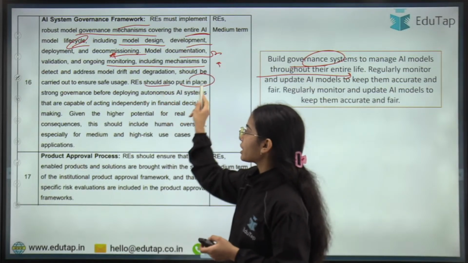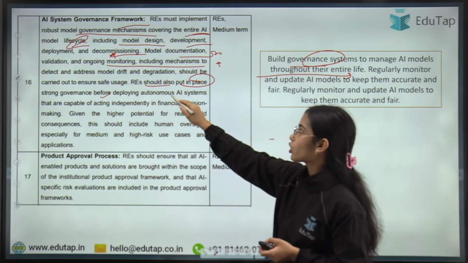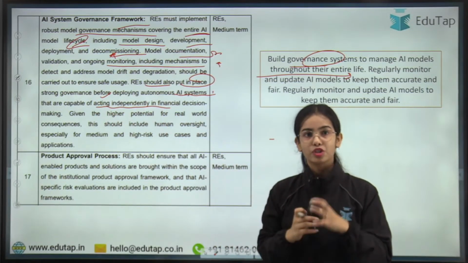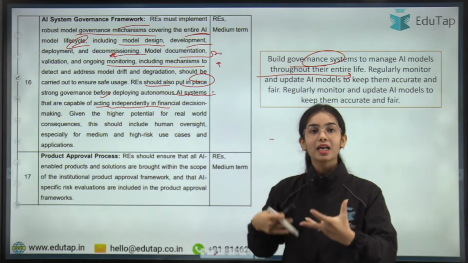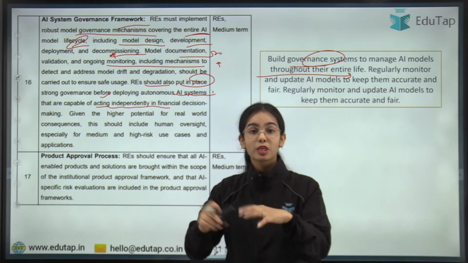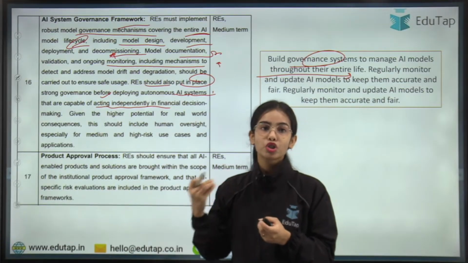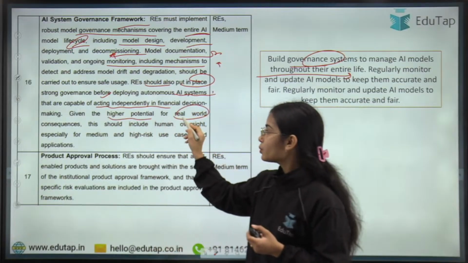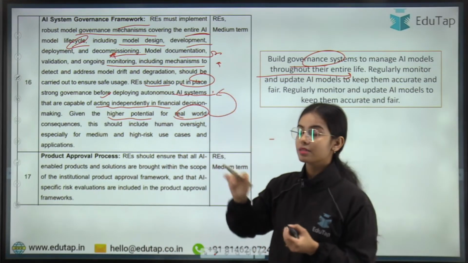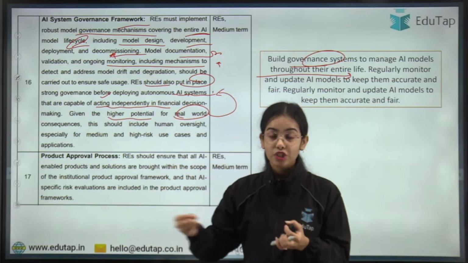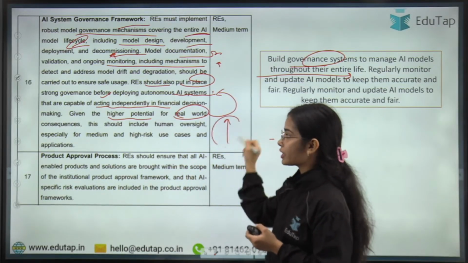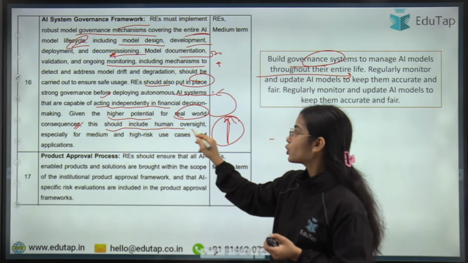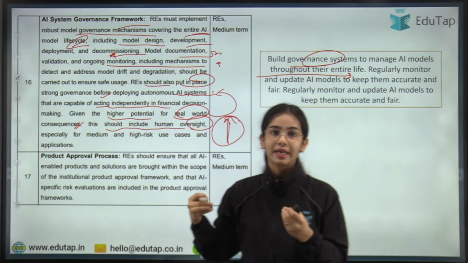Regulated entities should also put in place strong governance before deploying autonomous AI systems that are capable of acting independently in financial decisions. So basically, AI systems that are able to take decisions themselves, especially in the financial sector domain, should have more checks. Given the higher potential for real world consequences where AI systems are capable of taking independent decisions, there is higher risk and higher consequences involved. So this should include human oversight, especially for medium and high risk use cases.